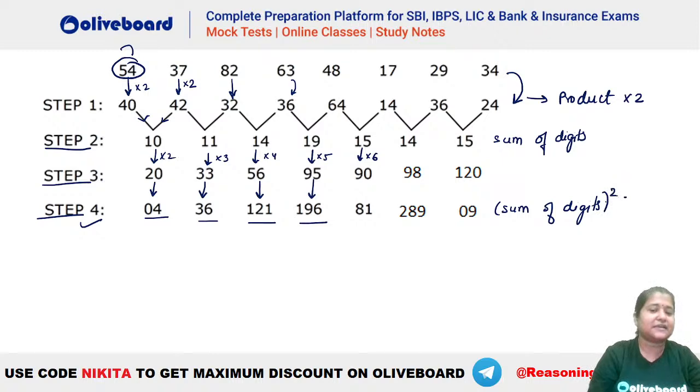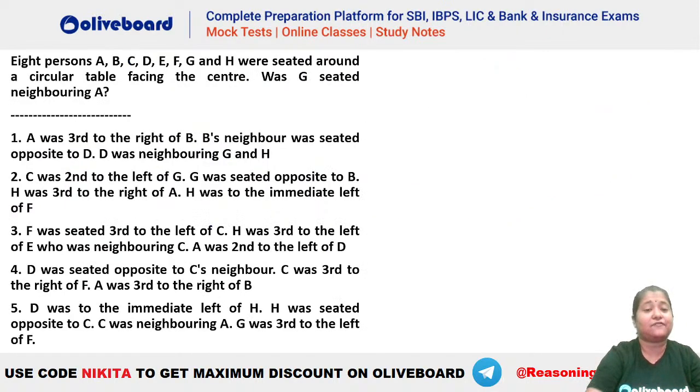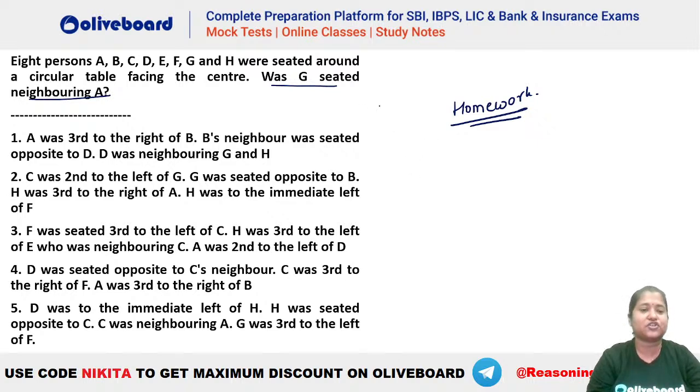I hope this is clear, everybody. Okay? So these were few questions that we had for today. This is for your homework. In the comment section, you have to mention which of the following is sufficient to answer the question. That is, was G seated neighboring A, right? So this is for your homework, guys. In the comment section, you have to mention the answer.